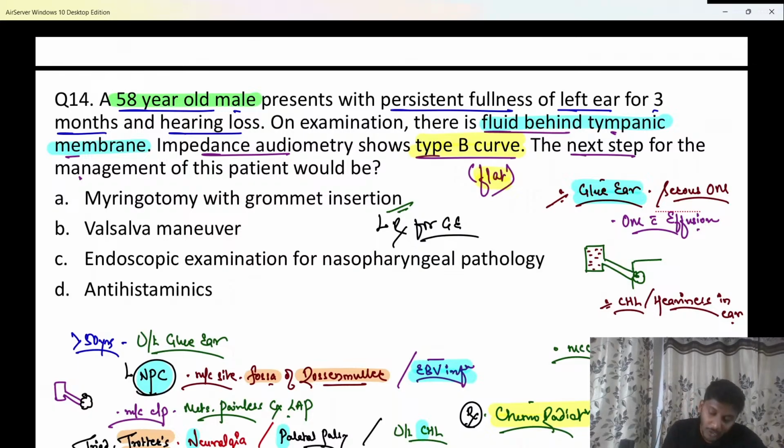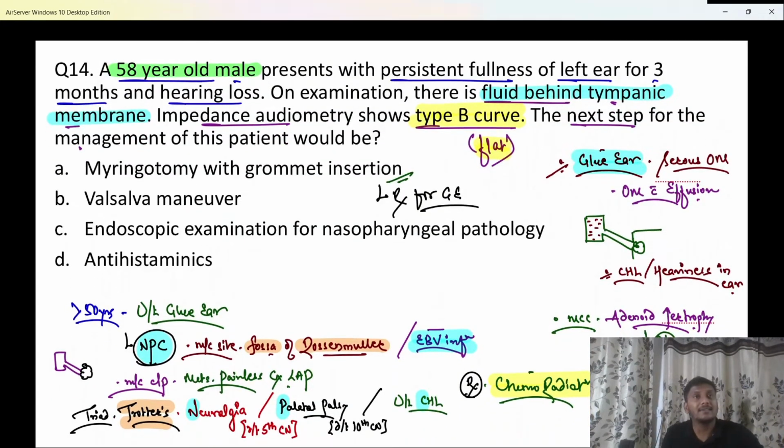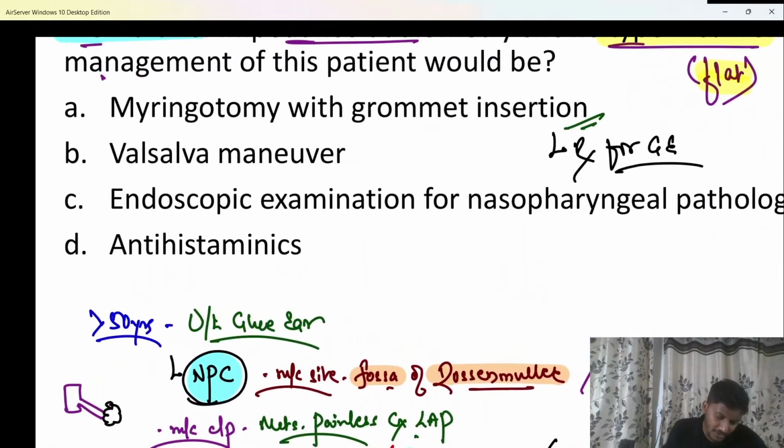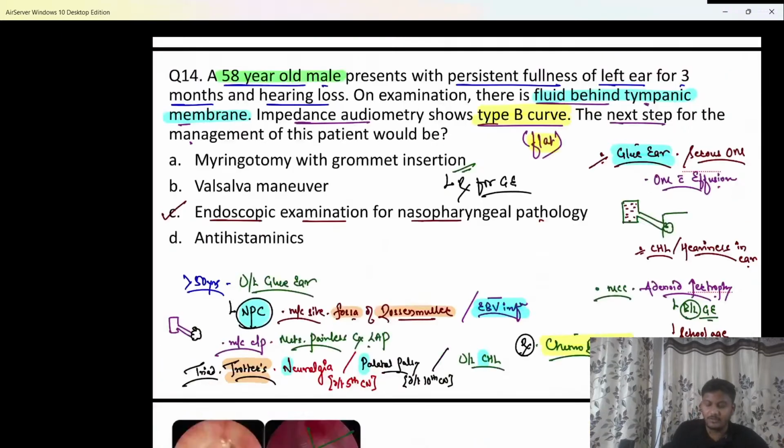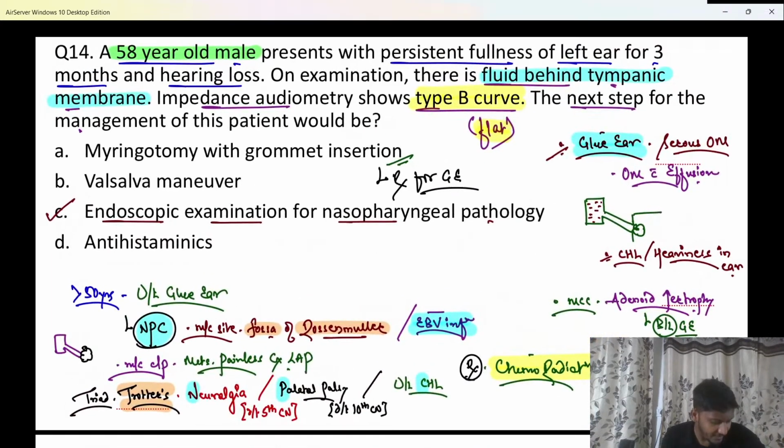So first try to rule out NPC, otherwise the cancer may not get treated itself. The patient may die due to that. Okay, you treated the glue ear, but the main cause was not treated, and the patient gets glue ear again. So that is important. So answer has to be option C. Endoscopic examination for a nasopharyngeal pathology like a nasopharyngeal cancer has to be done. Rule it out first.